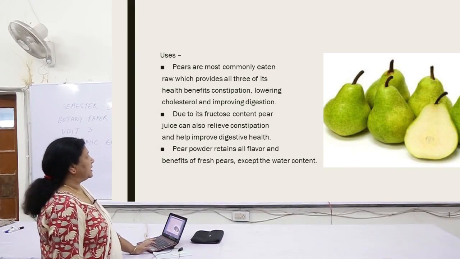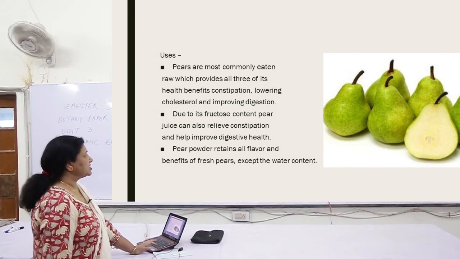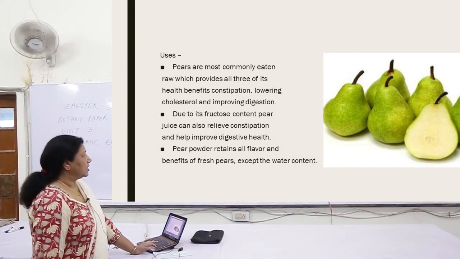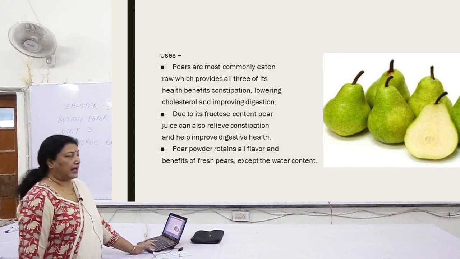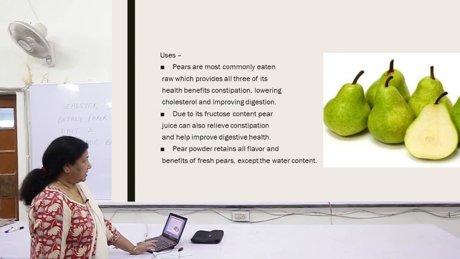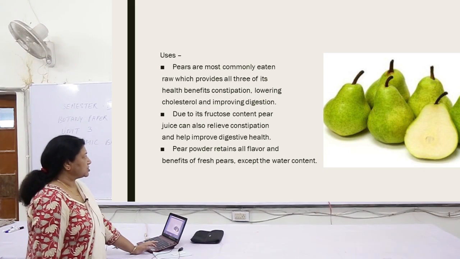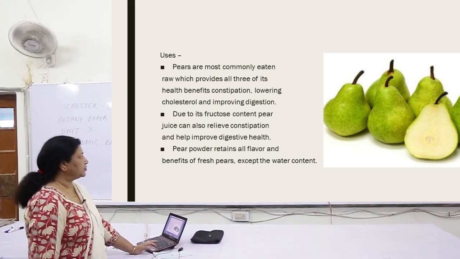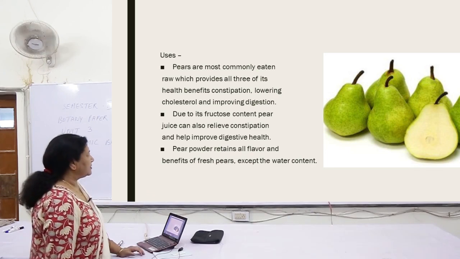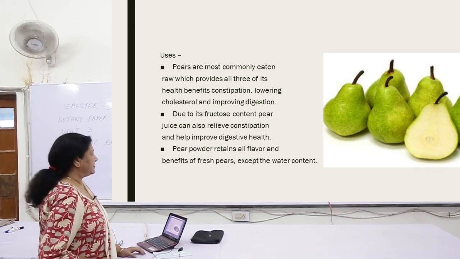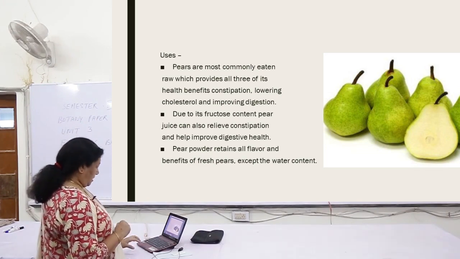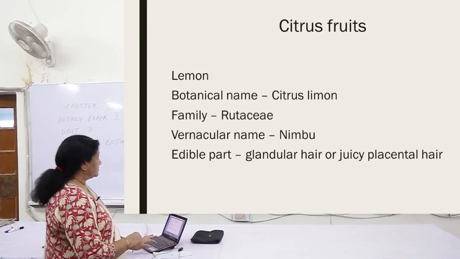Pears are most commonly eaten raw, which provides all 3 of its health benefits, that is relieving constipation, lowering the cholesterol and improving digestion. Due to its fructose content, pear juice can also relieve constipation and help improve digestive health. Pear powder retains all the flavor and benefits of fresh pears except the water content.